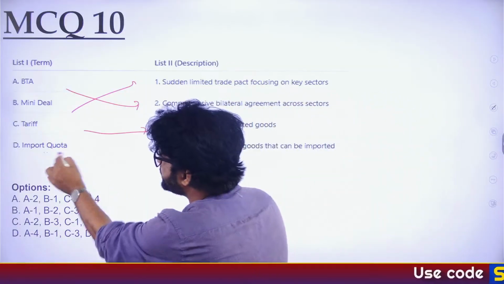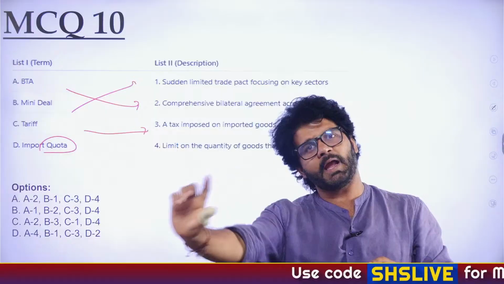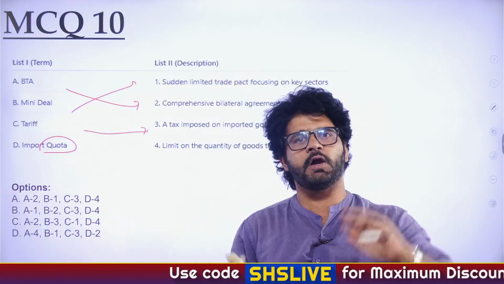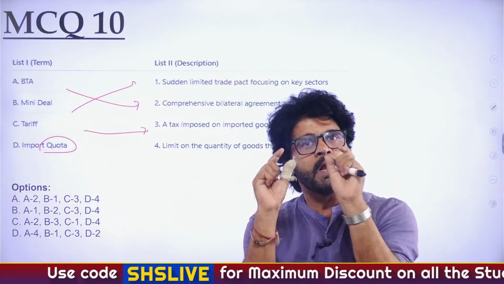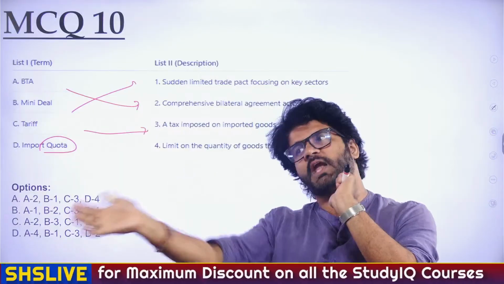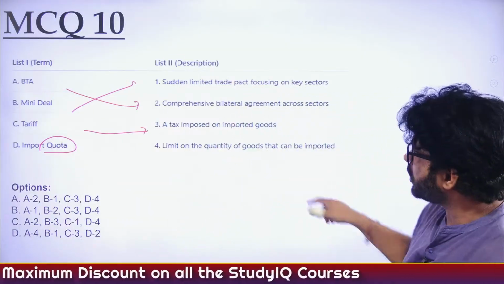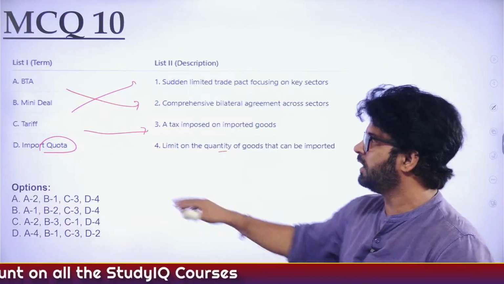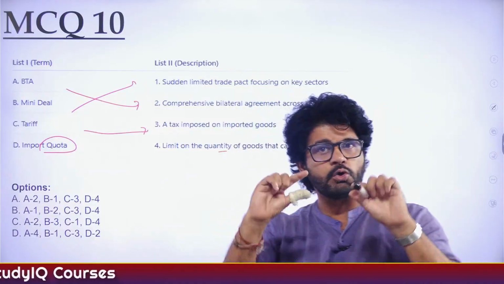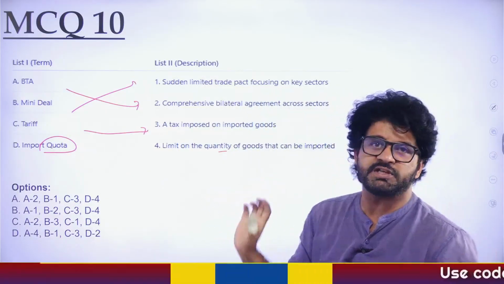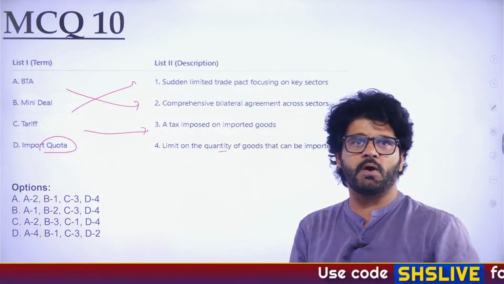Import quota. Whenever there is quota, that means I am telling that I can only allow 80 kg of rice from America or 60 kg of rice from Canada. Quota: I am putting a limit on how much goods can be brought from another country. Limit on the quantity of goods. This is not about tax. When there is quota, it's not about tax. It's about quantity. So do remember these words: tariff, quota, how they are different from each other.